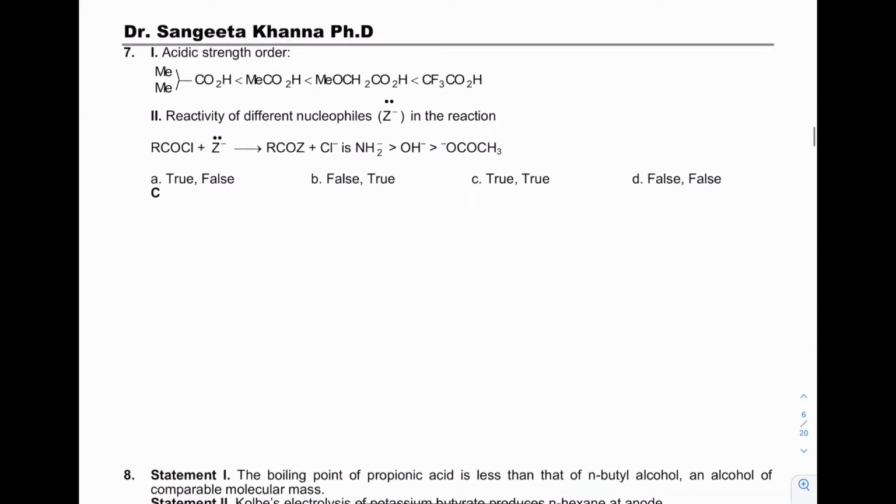Seventh question. Acidic strength, order of acidic strength. CF3 exerts strong minus I, methoxy weaker minus I, 1-methyl donating, 2-methyl more donating. Yes, the first statement is correct.